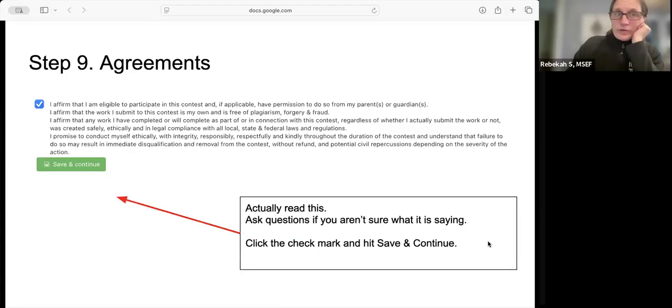Then you're going to click on the agreements. Please do actually read these. Make sure you know what they mean, what you're signing, and then save and continue so that you can finish your account.